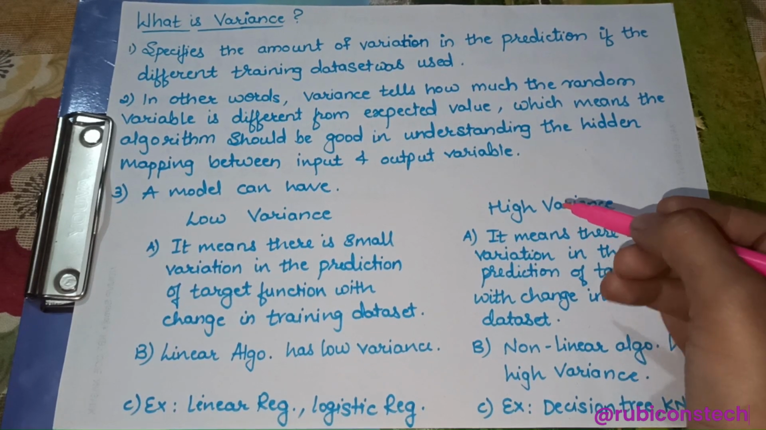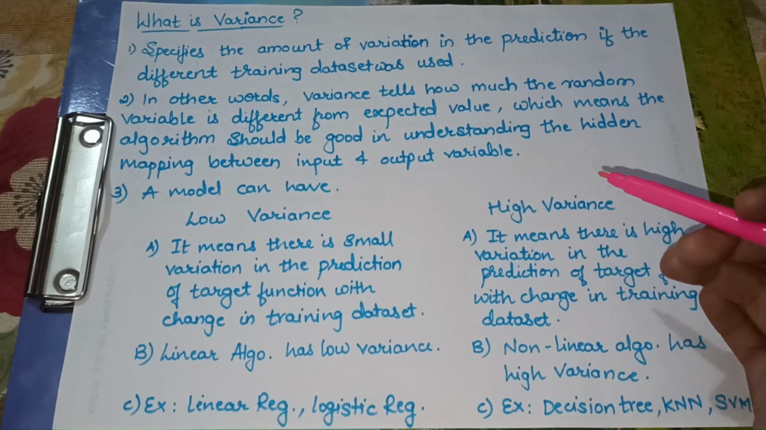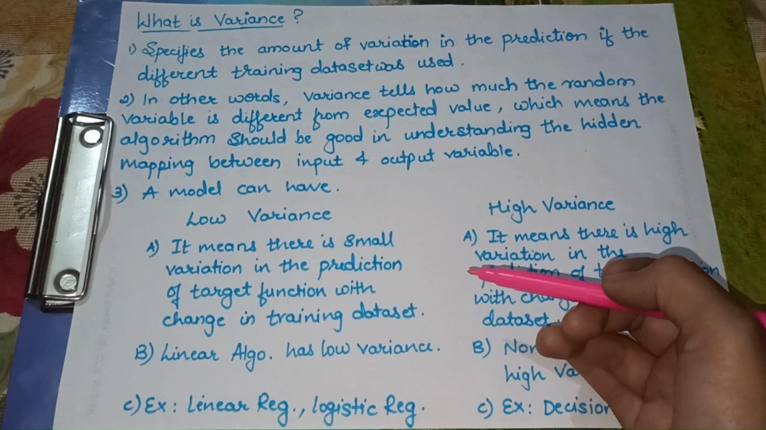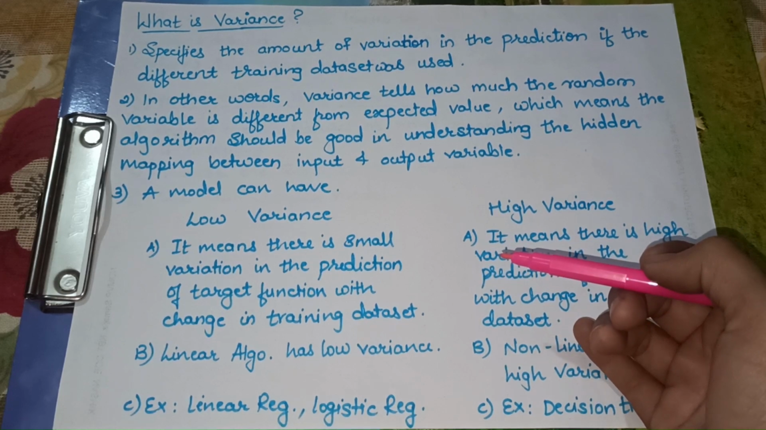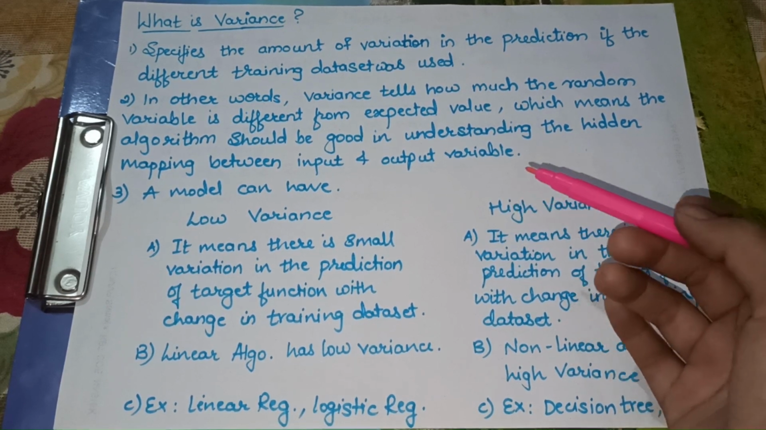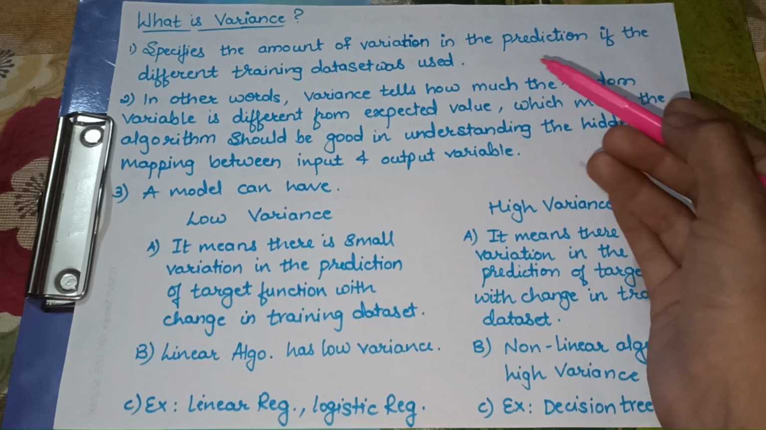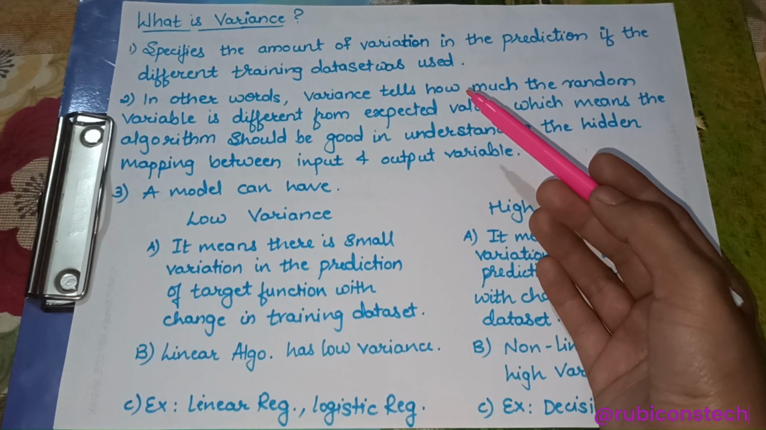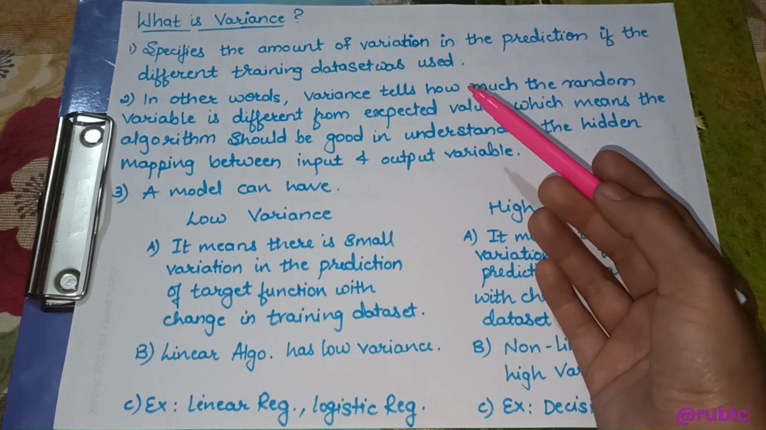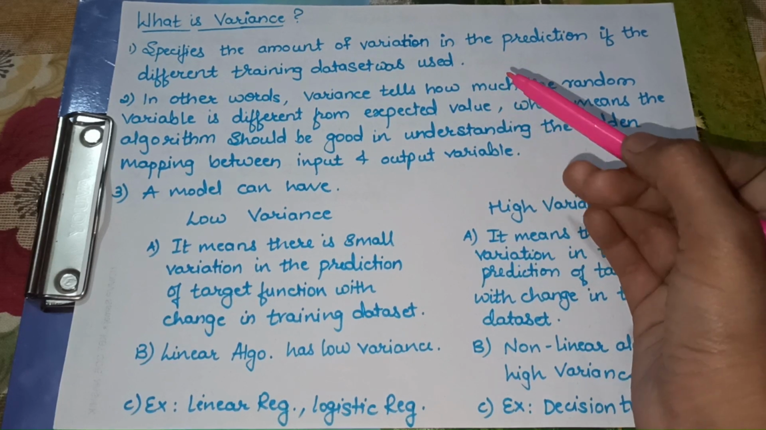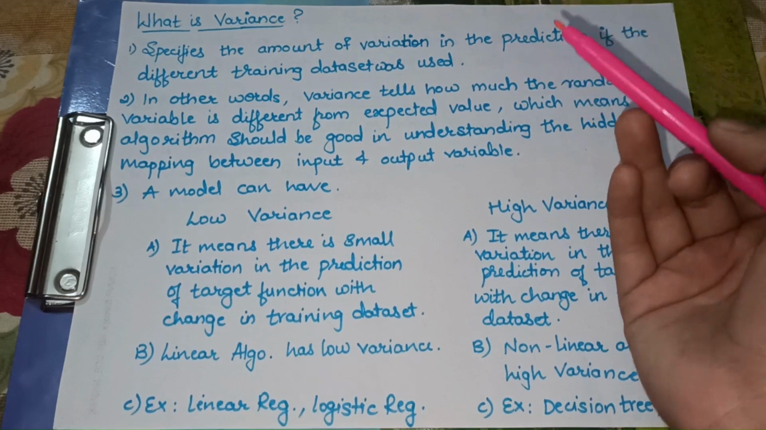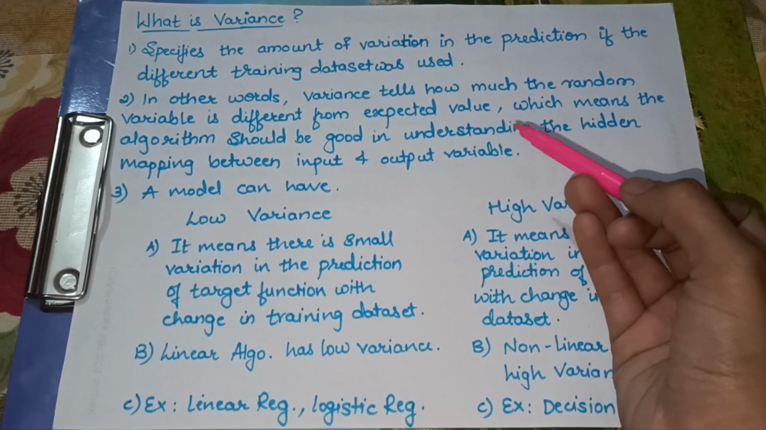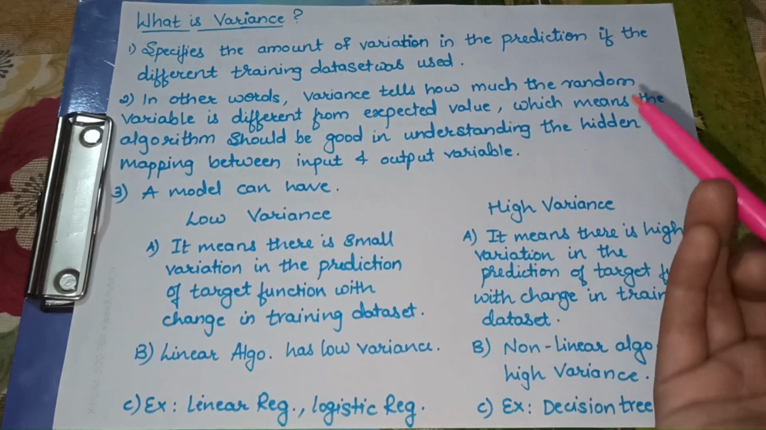So today we are going to study what is variance. In the previous lecture we have seen what is bias, and now we will see what is variance. So variance specifies the amount of variation in the prediction if a different training data set was used. Every time we train our model using the training data set, the variance specifies the amount of variation that is present in the predicted value when we use different data sets to train our model.